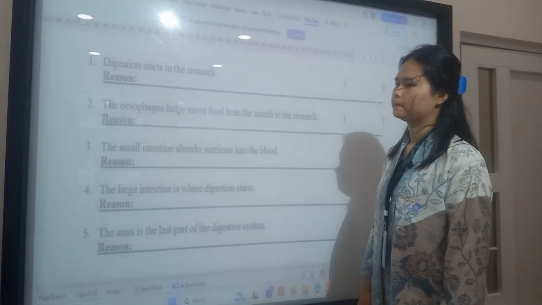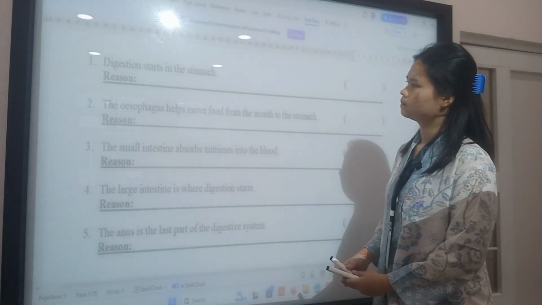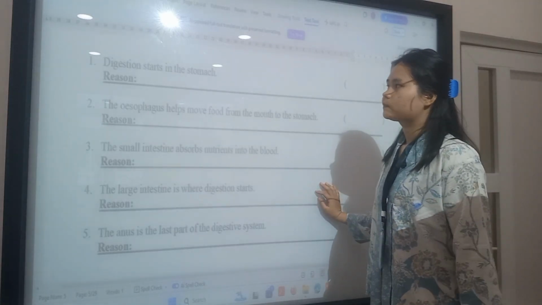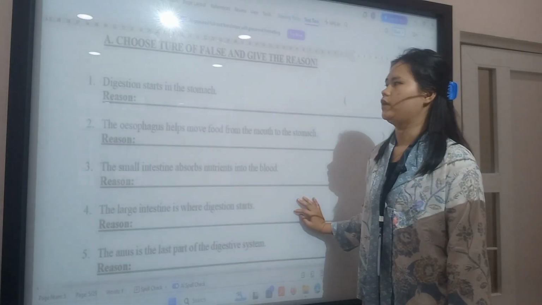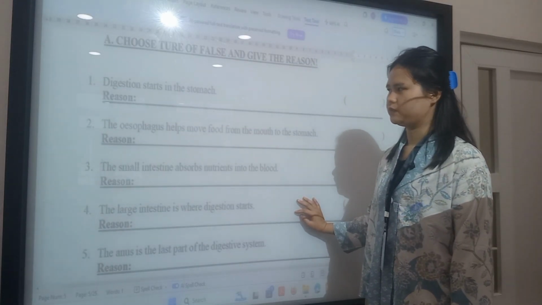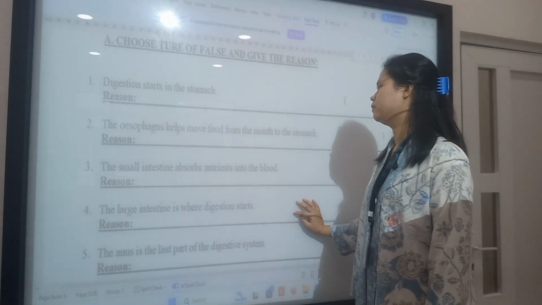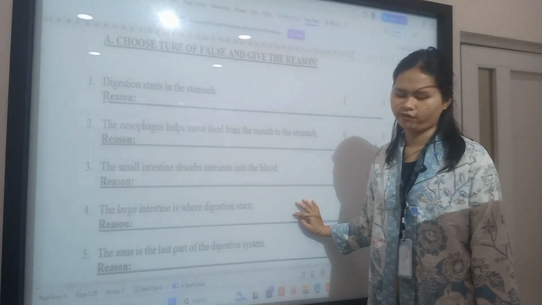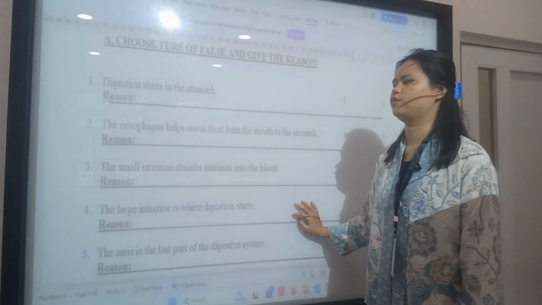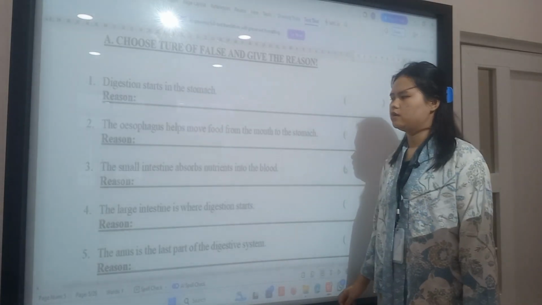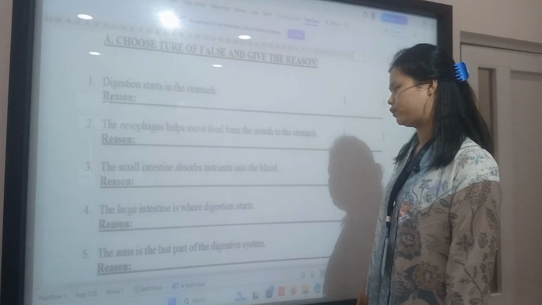Okay, Miss, for the next homework, this is about digestion for science. We start from question number 1. This is a true or false question. Digestion starts in the stomach. It's false because digestion starts in the mouth. The esophagus helps move food from the mouth to the stomach. It's true, because the esophagus is like a bridge. The small intestine absorbs nutrients into the blood.